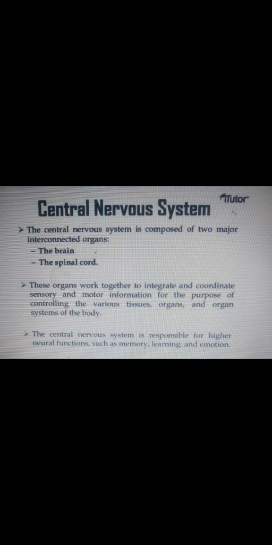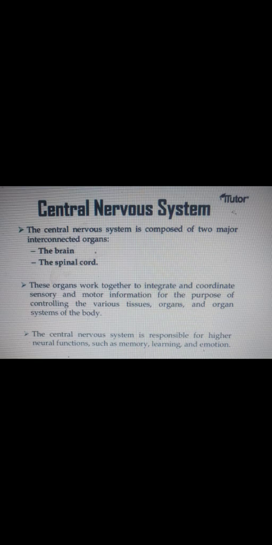It can memorize everything, what you worked on today and what the plan is. So, learning how to learn. It is also helpful for learning and emotional behavior, such as sad behavior, happy behavior, angry behavior. So it can be interpreted and depends on the central nervous system. The spinal cord is a little bit different, but the brain is the main organ of your body. So we will discuss the brain a little bit.